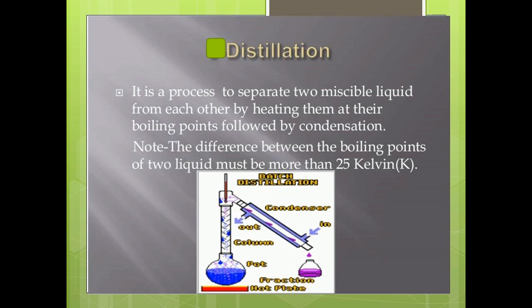In this method, a solution is heated in order to vaporize the liquid. The vapor of the liquid on cooling condenses into pure liquid. For example, seawater in many countries is converted into drinking water by distillation. This method is also used to separate two liquids whose boiling points differ by more than 25 Kelvin.